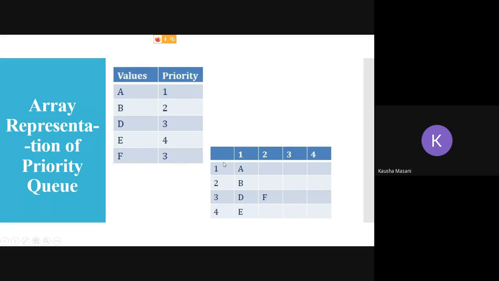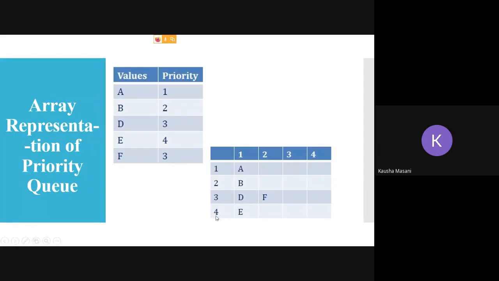So you can understand this table as: element having priority 1 is A, element having priority 2 is B. Element having priority 3: the first element is D, because D is before F. So D here, and F is the second element having same priority 3.